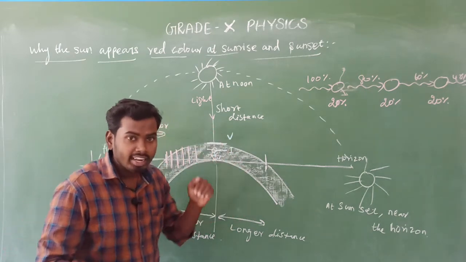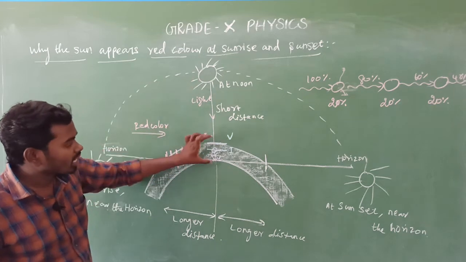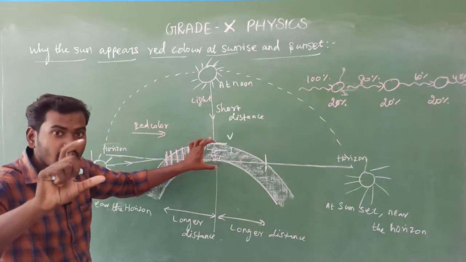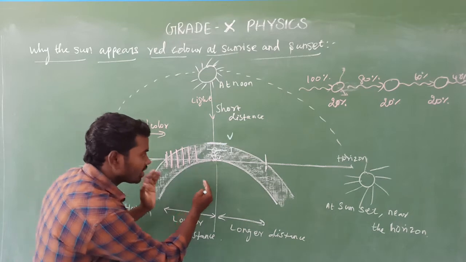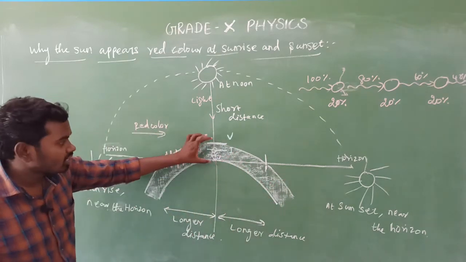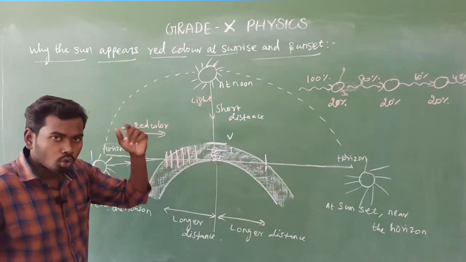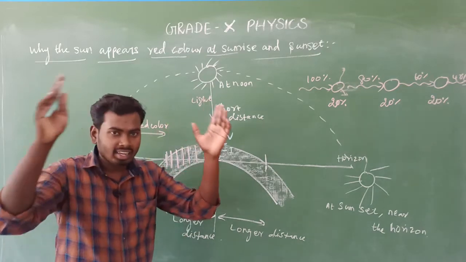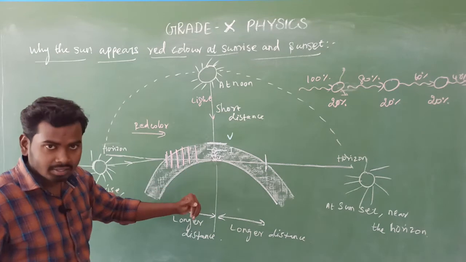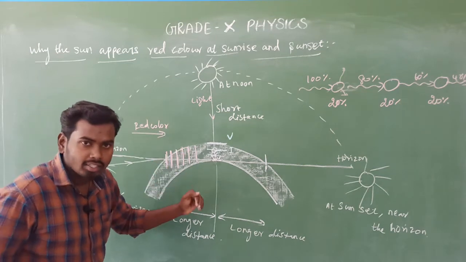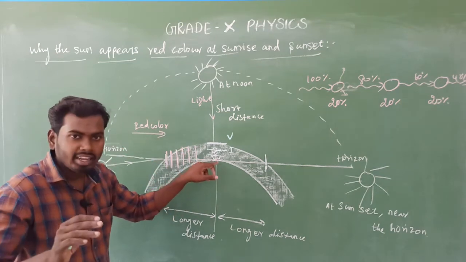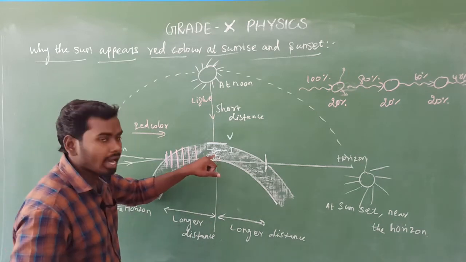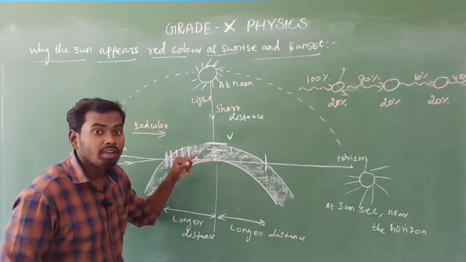The sunlight reaches us, because already we know at noon time sunlight has to travel a very minimum distance compared to during sunrise and sunset. Is it clear? Can you see this distance is less? So before the blue color is completely scattered, the sunlight reaches us, and the remaining longer wavelength colors will be there.